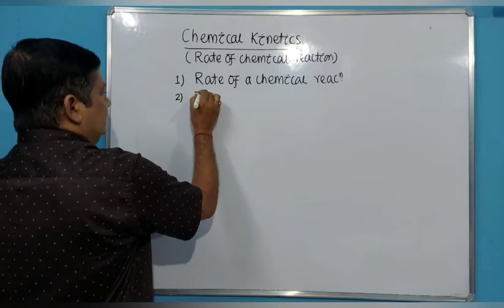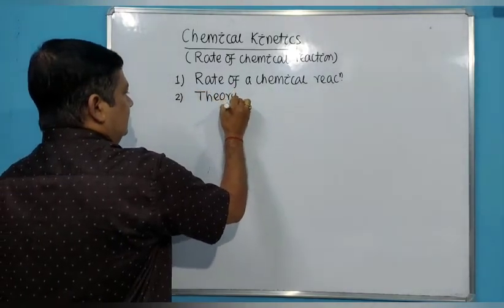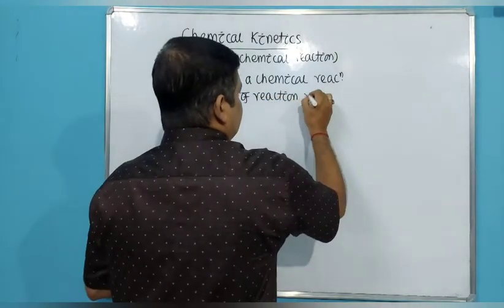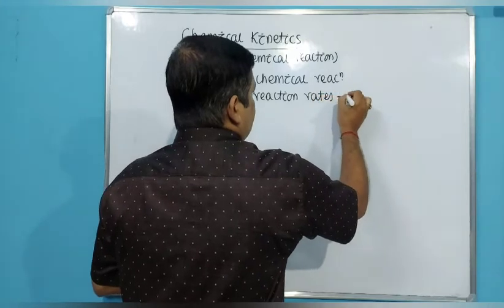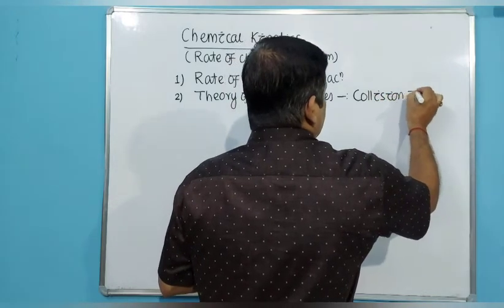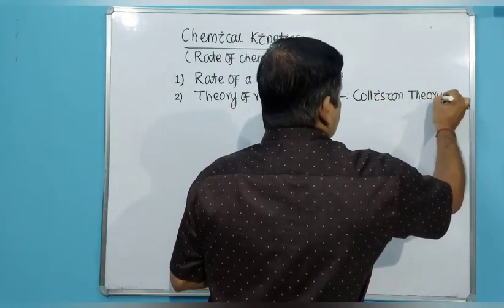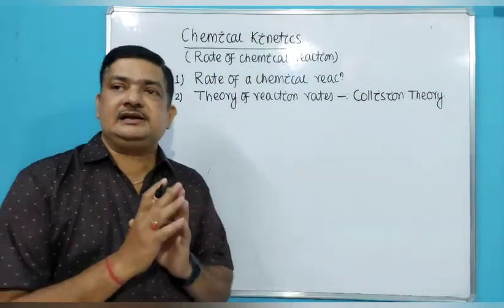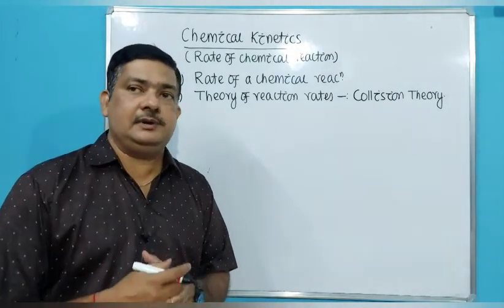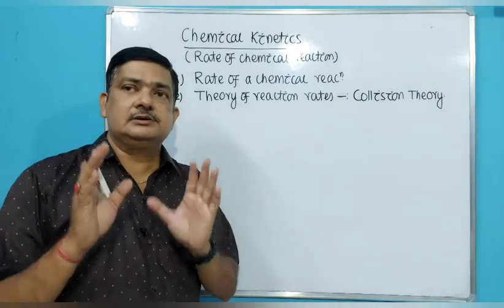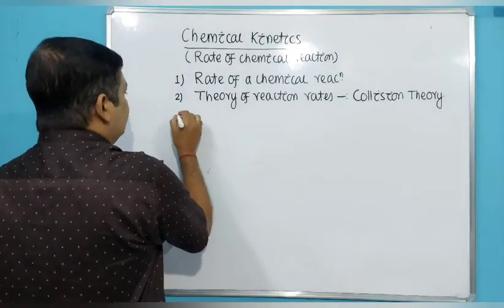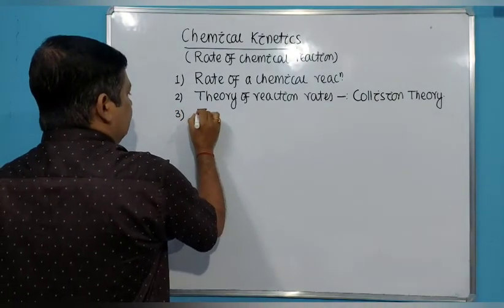Then we will discuss theory of reaction rates. Why do the reaction rates differ from each other? Under this we will mainly discuss collision theory of reaction rate. That means in order to form the product, the reactant molecules must collide with each other. That is called collision theory. So we will have a basic idea of collision theory. No derivation is required.